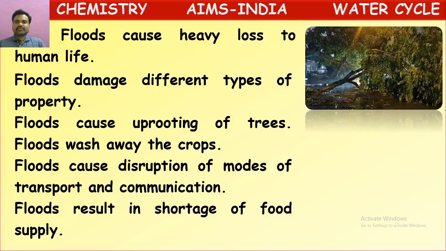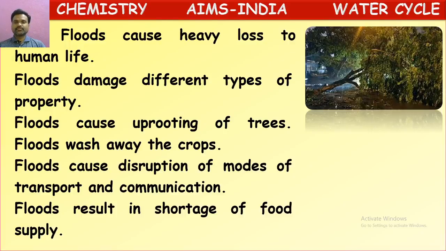See here, you can see how these trees have fallen down because of heavy rains and floods. What happens? The flood will come with very high force. Then these trees will also fall down. That is uprooting of trees. If a tree falls on the road, the transport will also be stopped because of this. It disturbs the transport also.